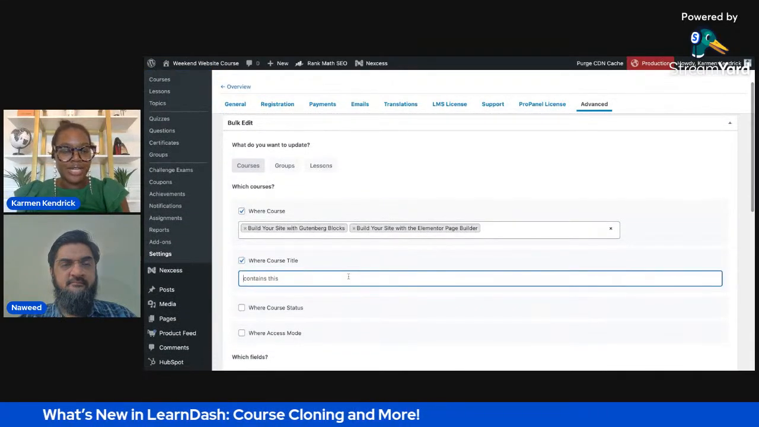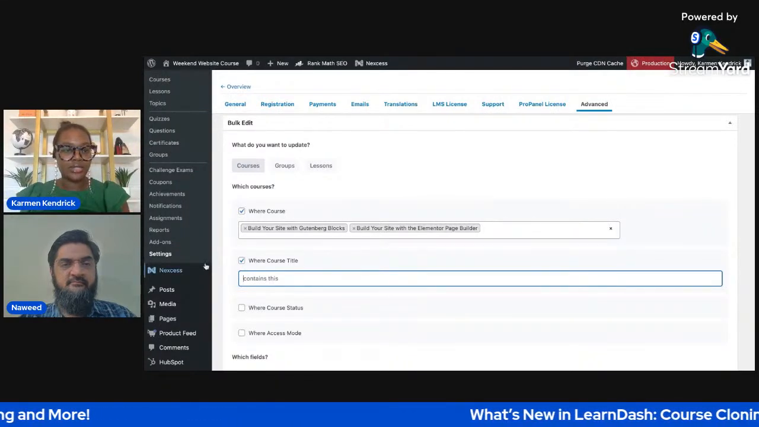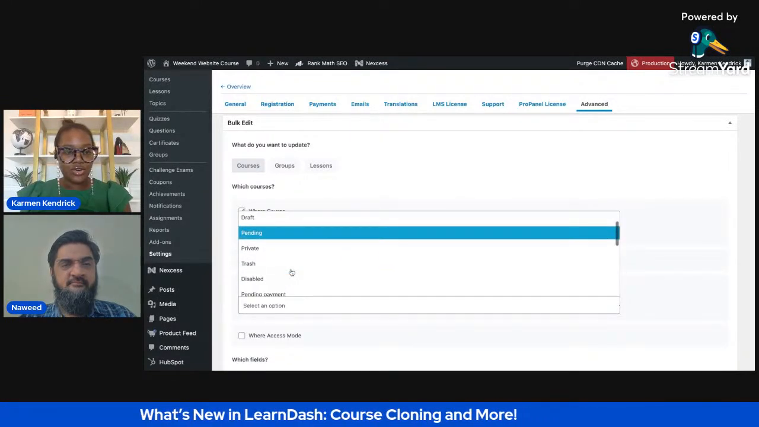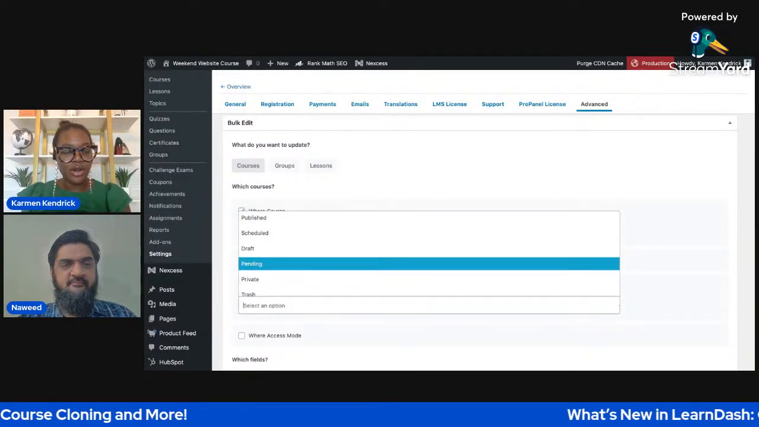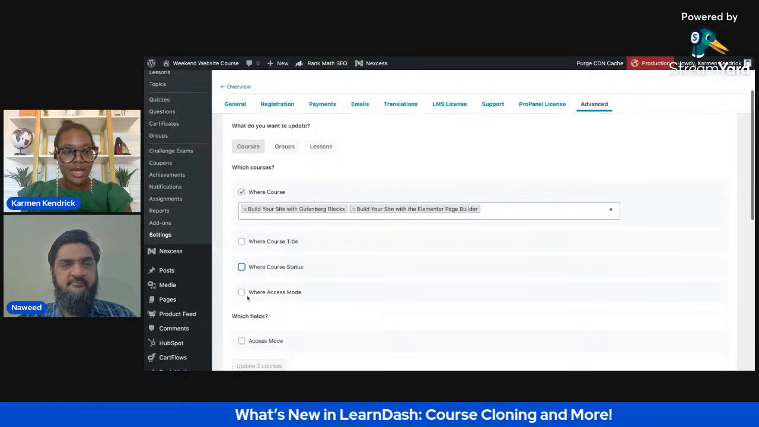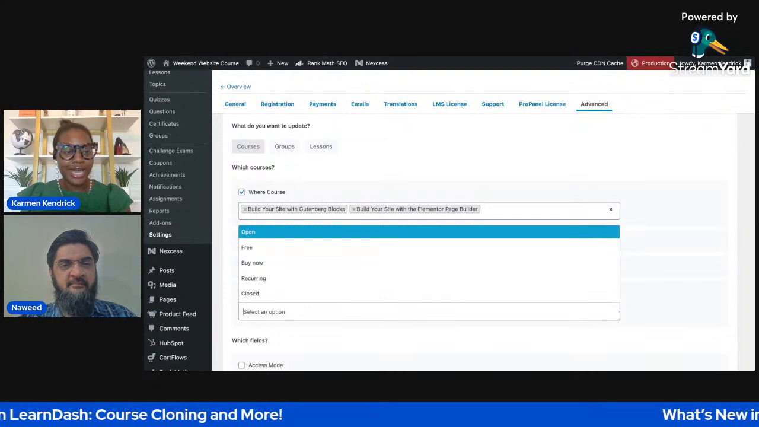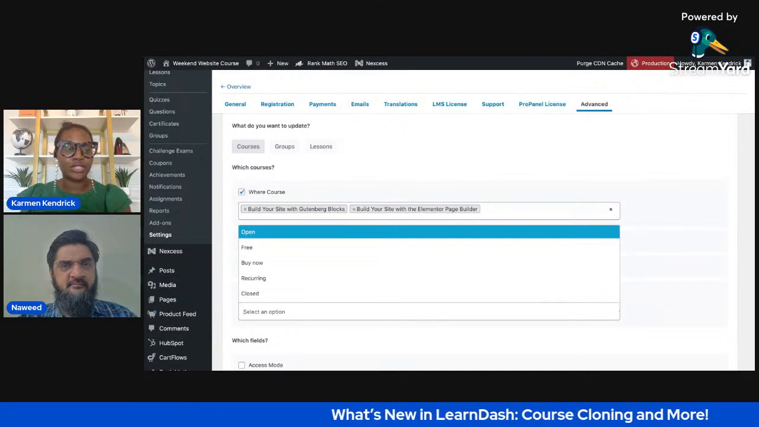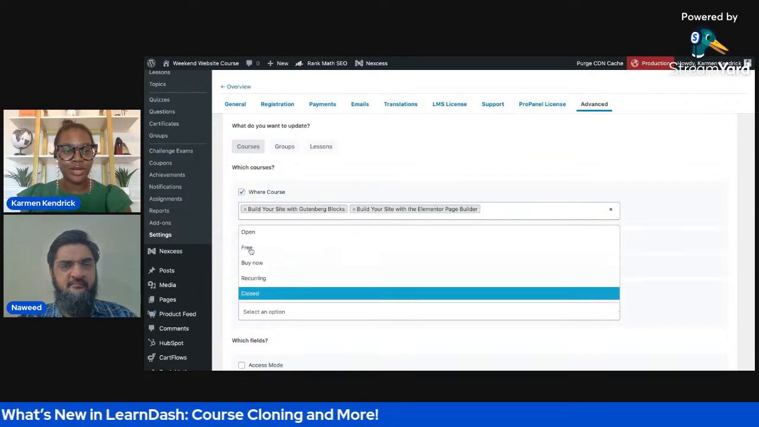And then there's a little bit of a logic kind of function. So if it has a certain title and you want to change certain words in there, you can do that as well. The course status: the different statuses of your courses, if you want to change all your courses to draft mode, publish all your courses, or put them in private, however you want to set that up, that's another option. The access mode is whether it's an open course, which anybody can take a look at, free, where they have to register before they actually take the course, buy now, recurring, and then closed as well, so you can update those all together.